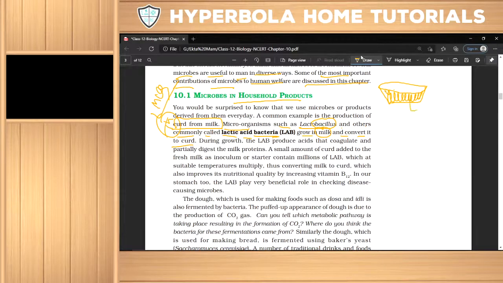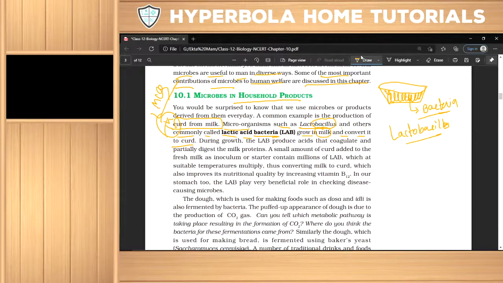This milk already has bacteria present. Which bacteria? Lactobacillus is present in the milk.